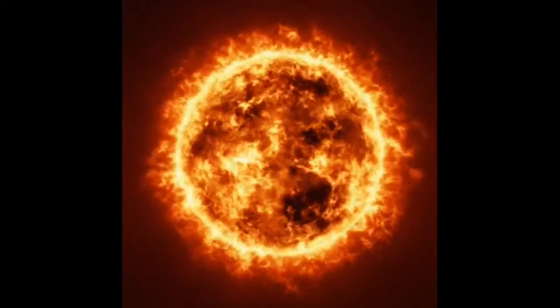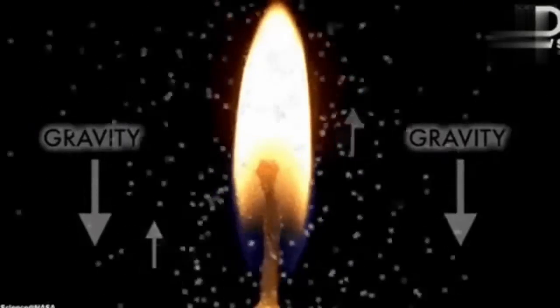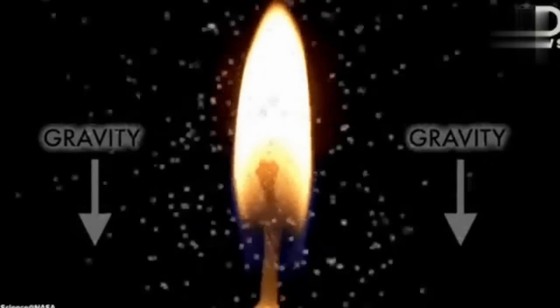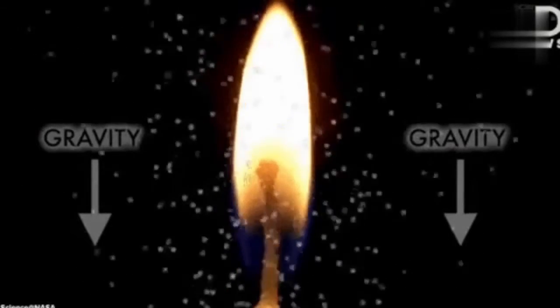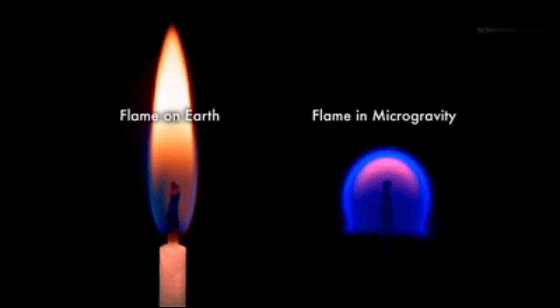Now let's see fire in space. Gravity has a major effect on fire. The pull of gravity draws colder, denser air down to the base of the flame, displacing the hot air which rises. The upward flow of air is what gives a flame its teardrop shape and causes it to flicker. Without gravity, hot air expands but doesn't move upward. Due to absence of upward flow of hot air, fires in microgravity are dome shaped or spherical.